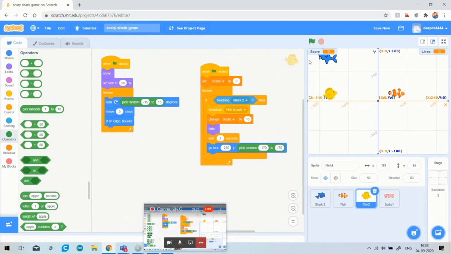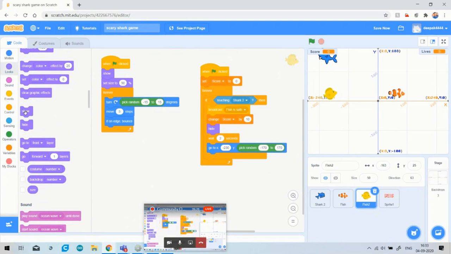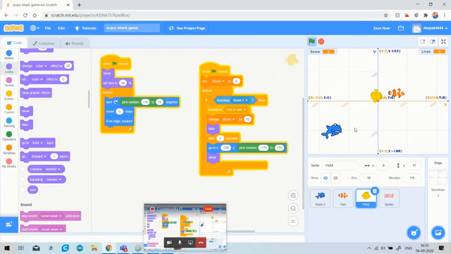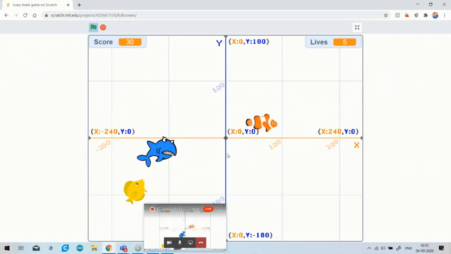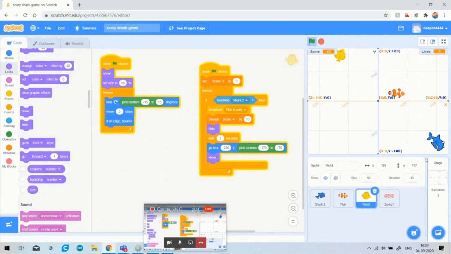Okay, again it will show on my screen. This fish will appear on my screen again. As you can see, my one fish is moving. I will maximize my window, so you can see that my score increases by 10. Okay, I think all of you have got this, so I will stop my game here.